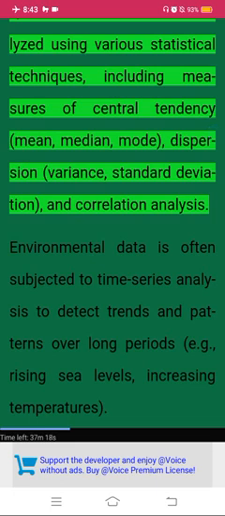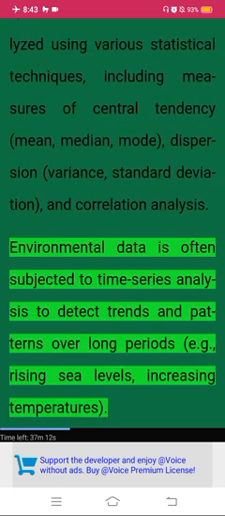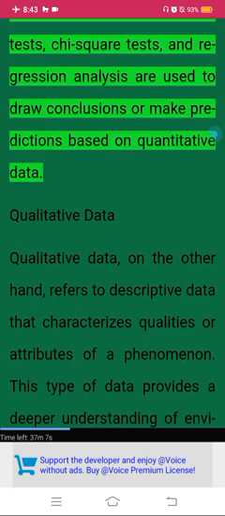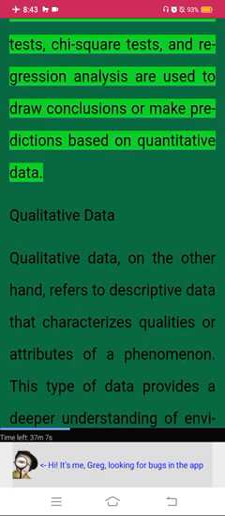Quantitative data can be analyzed using various statistical techniques, including measures of central tendency (mean, median, mode), dispersion (variance, standard deviation), and correlation analysis. Environmental data is often subjected to time series analysis to detect trends and patterns over long periods, e.g., rising sea levels, increasing temperatures. Inferential statistics such as t-tests, chi-square tests, and regression analysis are used to draw conclusions or make predictions based on quantitative data.